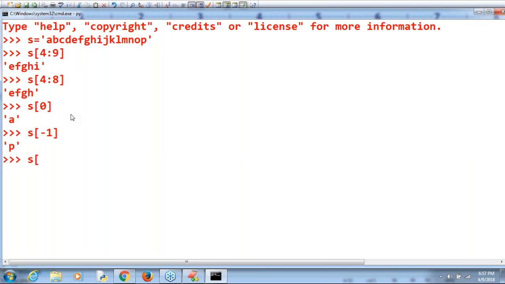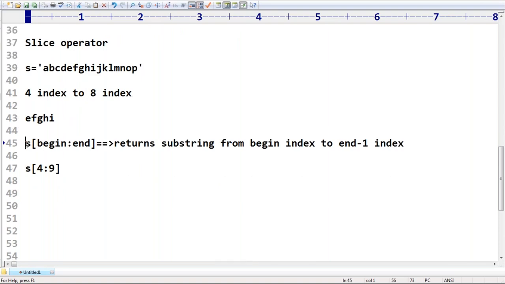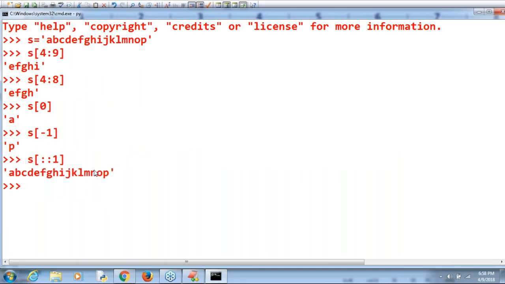Next, S of colon, sir, 1 colon 1, because begin is optional, end is optional, and step is also optional. Remember that, sir. In the slice operator, begin is optional, end is optional, and step is also optional. If you are not specifying it, begin starts from 0. If you are not specifying end, it goes until end plus 1. Here the default value of step is 1. Even if you are not taking this, from begin to end, the complete string you will get by default.